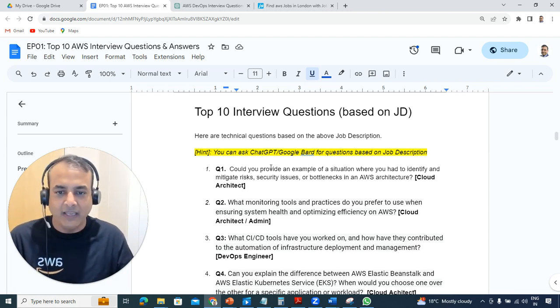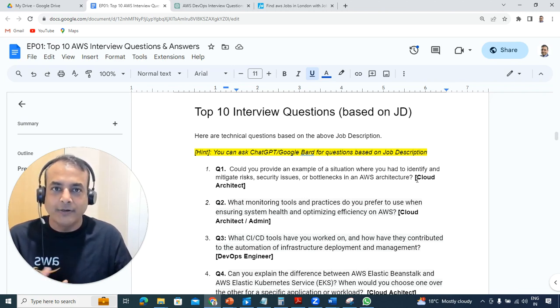And in that, you're going to be asked, hey, could you please provide an example of a situation where you had to identify and mitigate risks, security issues, and bottlenecks in AWS architecture? Now, this is more related to cloud architecture or cloud architects, or if you're applying for a senior leadership or senior position, because